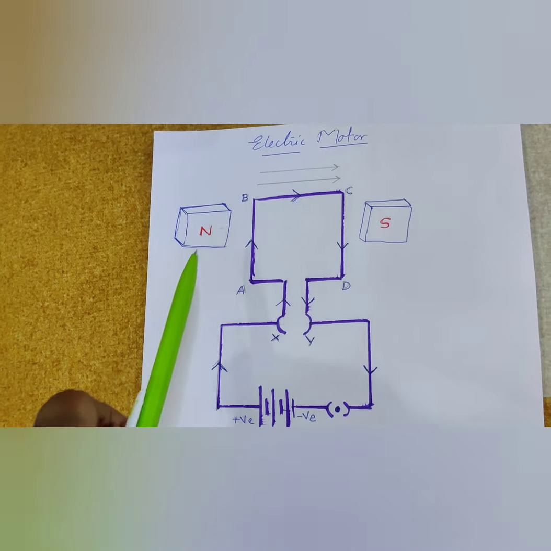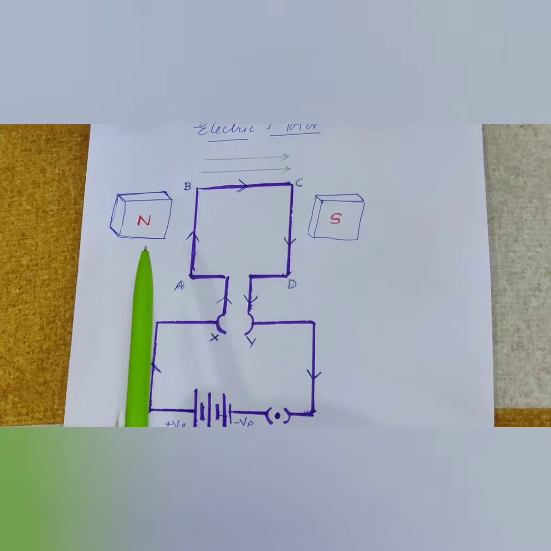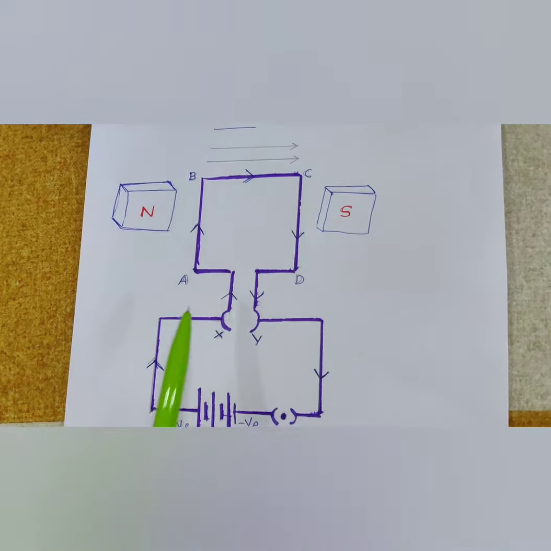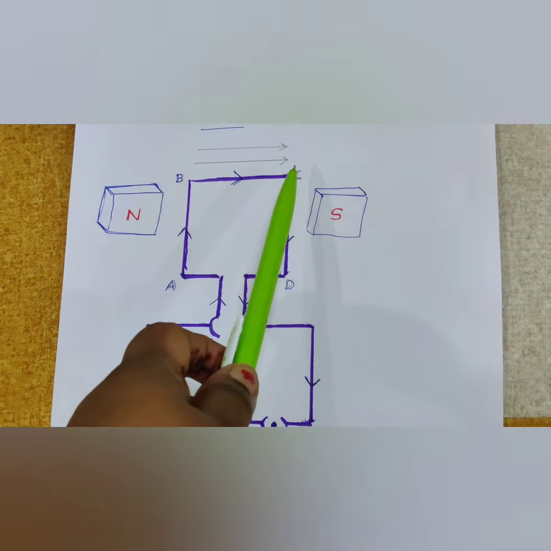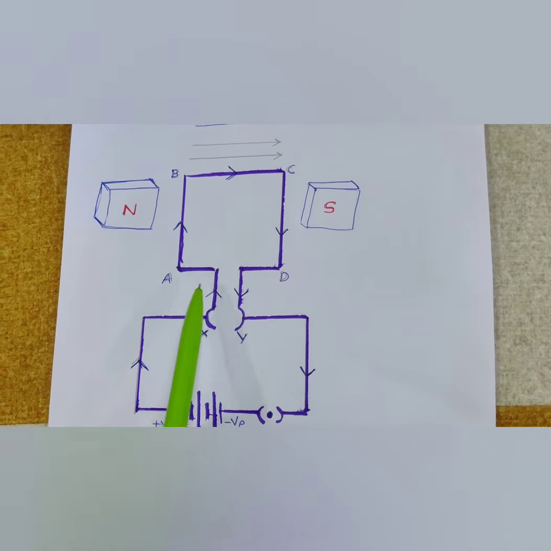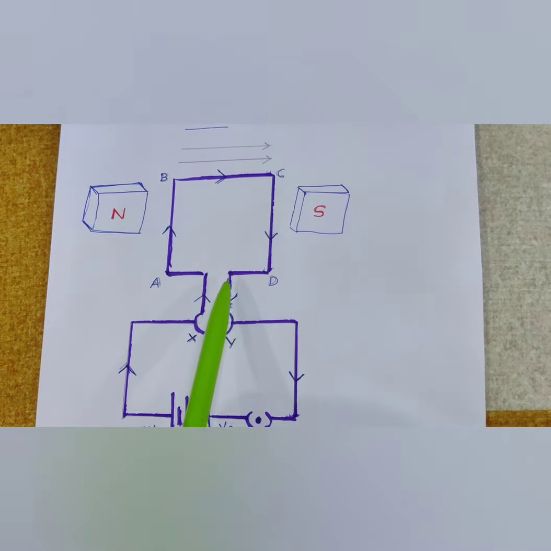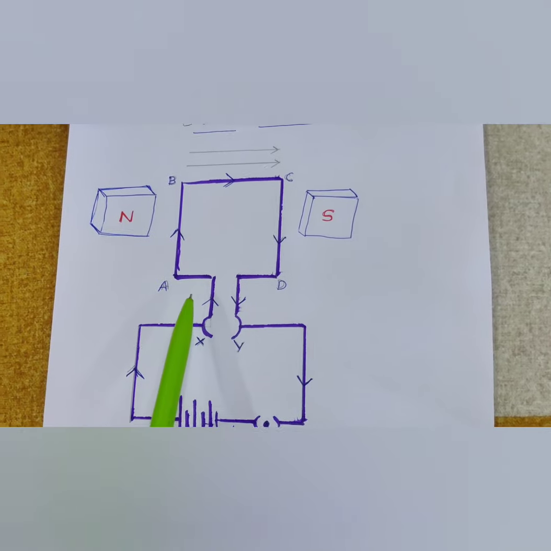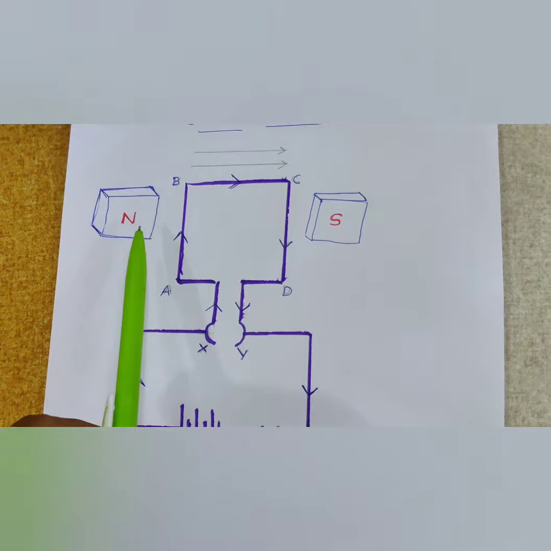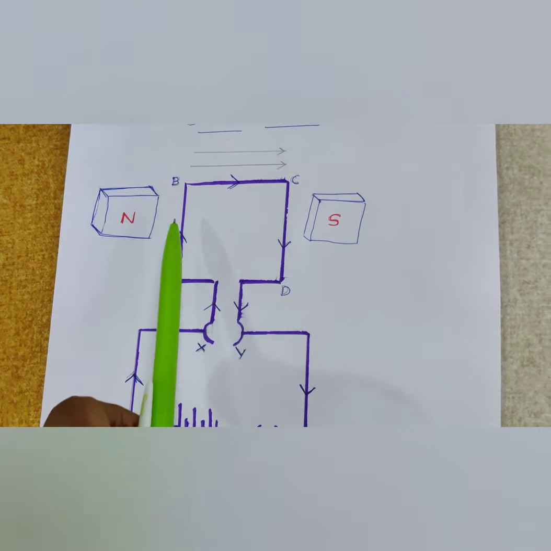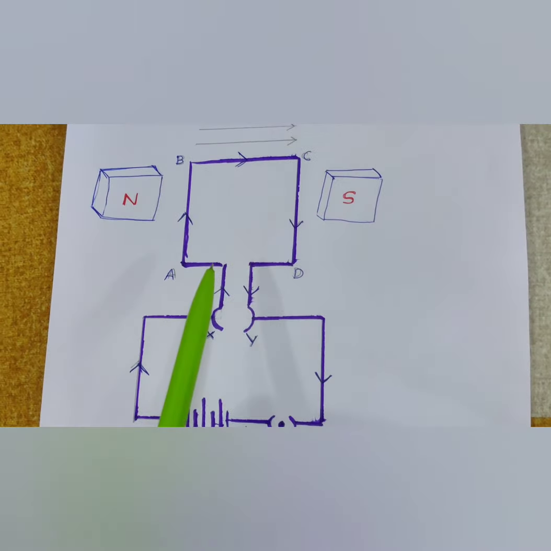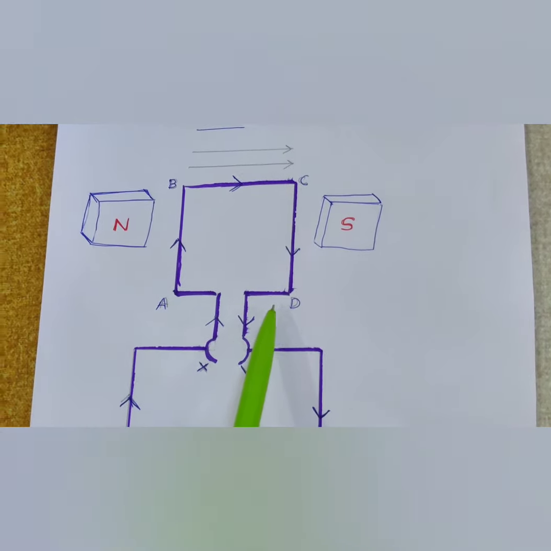There are two permanent magnets, one is the north pole and the other is the south pole. A rectangular coil made of insulated copper wire. We place the rectangular coil in between the two permanent magnets, or we can say within the magnetic field.